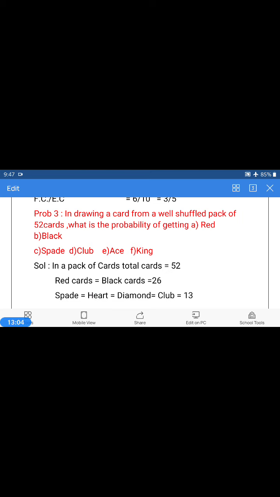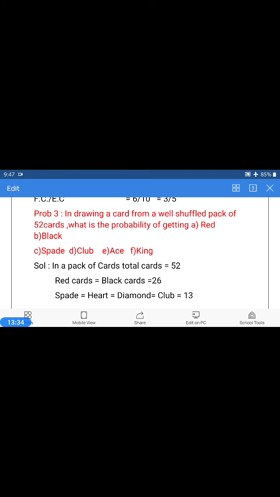Actually 52 cards. They are thoroughly shuffled for random selection, without giving any bias to any card. So, in a well shuffled pack, 1 card is drawn. So exhaustive cases to draw 1 card from 52 cards is 52C1.